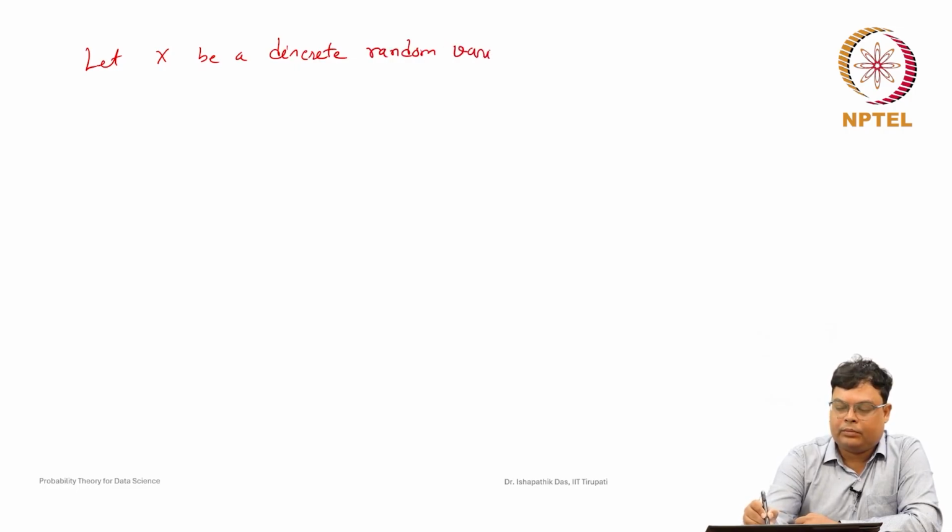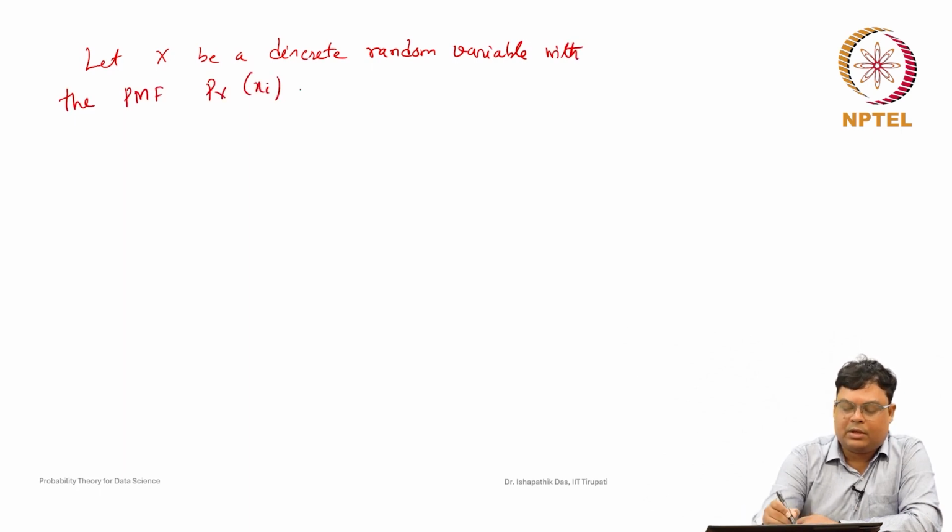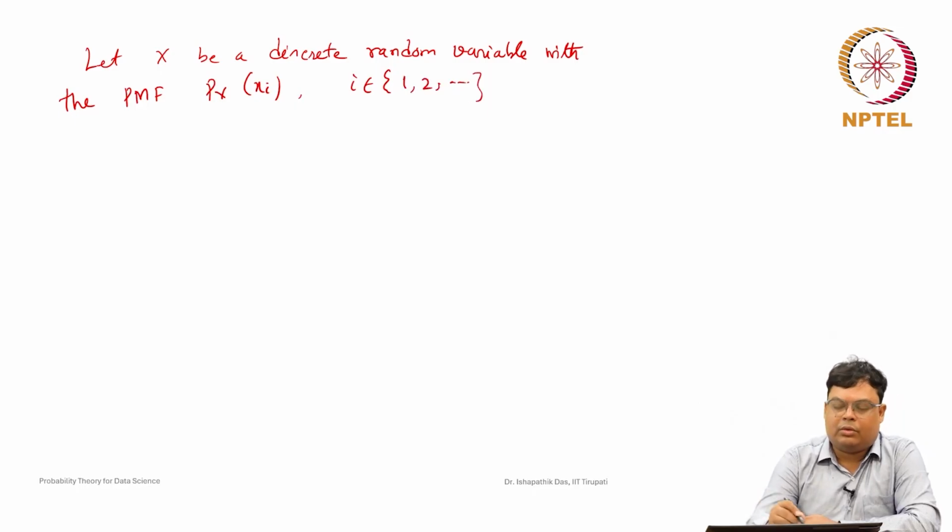You may remember that when we define the moments for univariate random variables. So, let us discuss that. Let X be a discrete random variable with the probability mass function, suppose P_X of x_i, where i belongs to 1, 2, like this. So, some range of X: x1, x2, x3, like this.